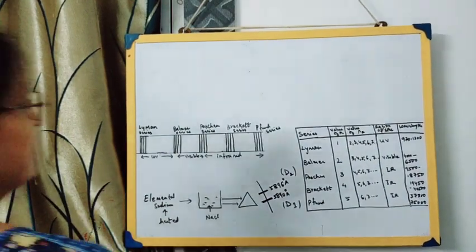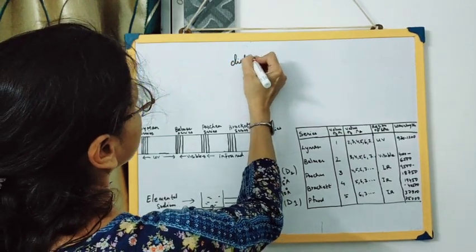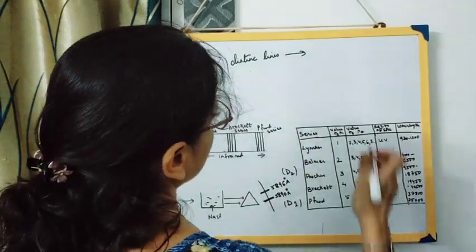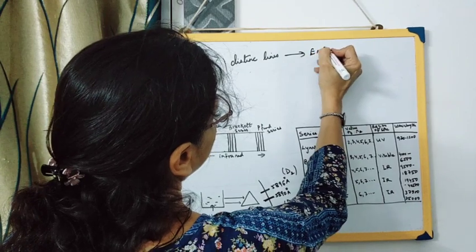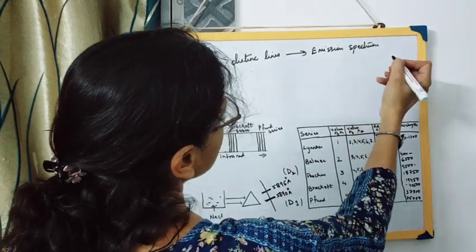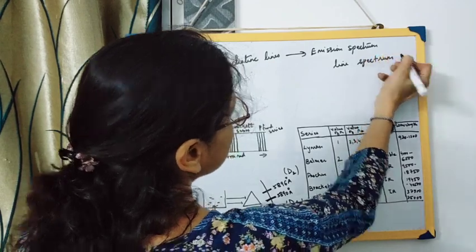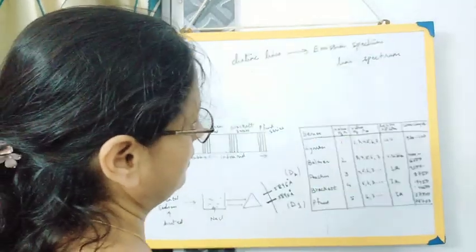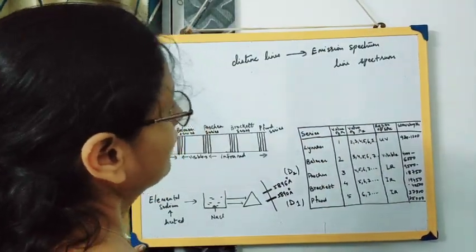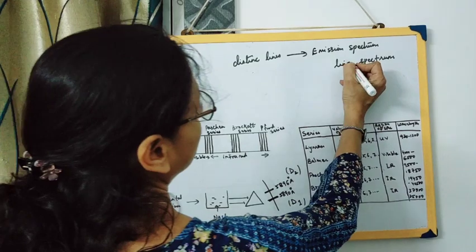So when in any spectrum distinct lines are present, then such a type of spectrum we call an emission spectrum, or it is also called the line spectrum. Why line spectrum? Because distinct lines are present. There are other types of spectrum also, like the continuous spectrum, but we don't have that in the syllabus. We need to study only two types of spectrum.